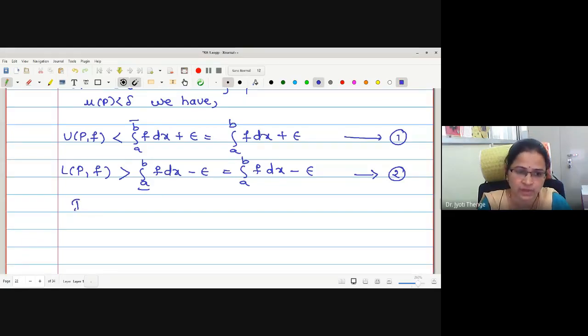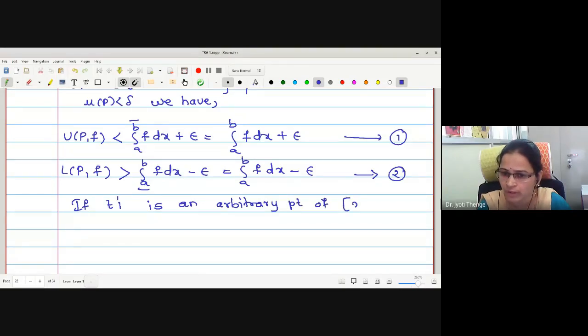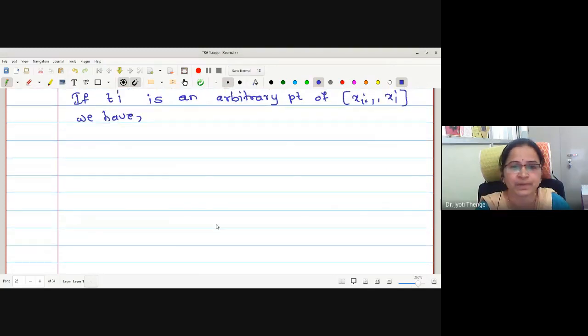If ti is an arbitrary point of xi minus 1 to xi, we have the relation between capital Mi, small mi and f of ti. f of ti is an arbitrary value of the function. Mi is the supremum of the function in the subinterval.